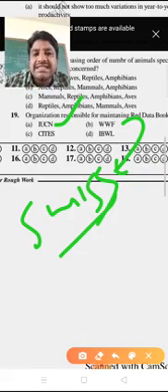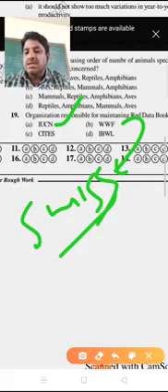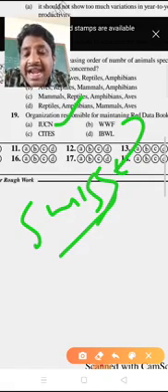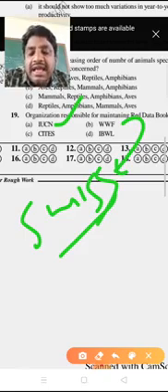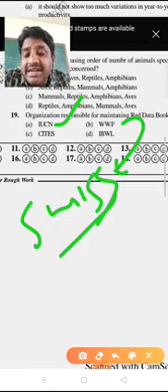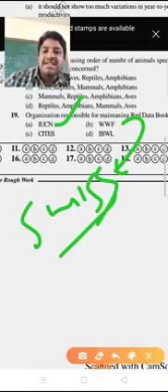And CITES, what is meant by it? CITES means Convention on International Trade in Endangered Species of Wild Flora and Fauna. So this is the expansion of CITES.